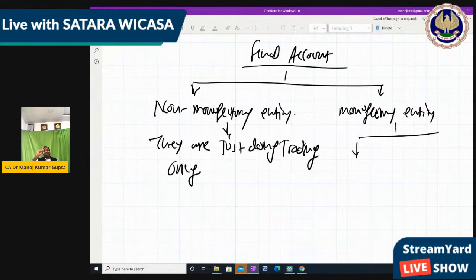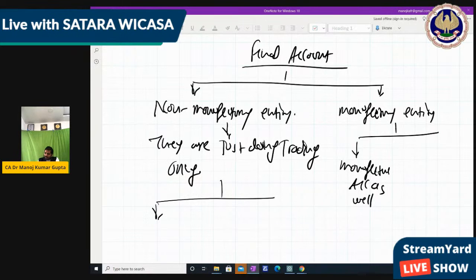If we are using a manufacturing entity, then we have to prepare a manufacturing account as well. Means in addition we have to prepare a manufacturing account compared to non-manufacturing. So in a non-manufacturing entity we have three types of accounts: the trading account, P&L account, and balance sheet.